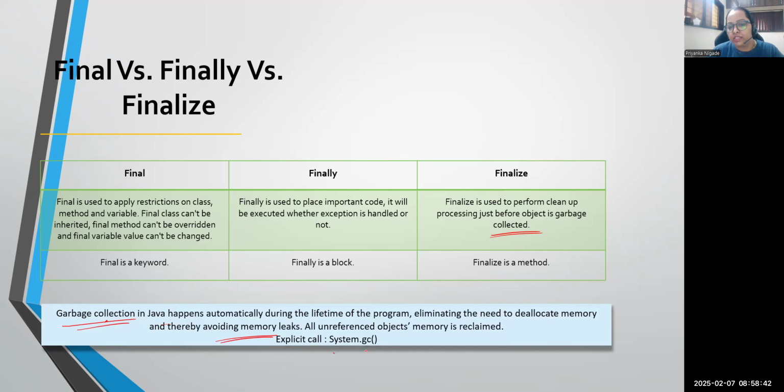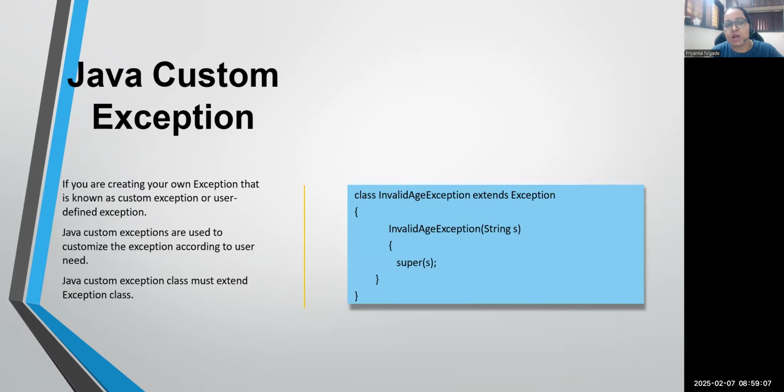Generally, for System.gc, if you really want to call garbage collection separately, you just need to write System.gc and you can call the garbage collector. But generally, we don't need to do this. Remember, final is a keyword, finally is a block, and finalize is a method. Very famous interview question. Here we have completed our Java programming.